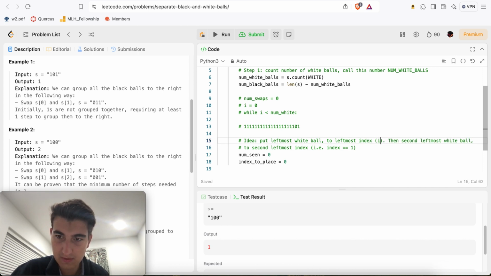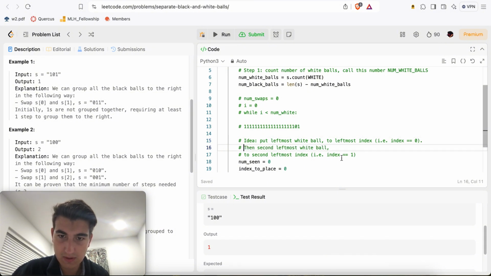i.e. index equals 0. Keep on going until this has been done for all num white balls.